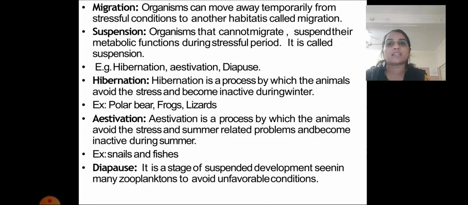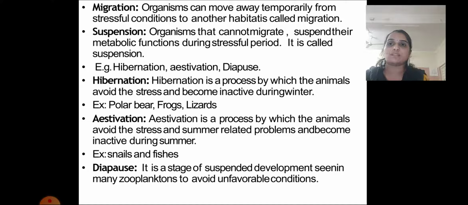Suspension. Organisms that cannot migrate show suspension. Suspension means they reduce the rate of metabolism of their body because of the stressful condition. Because they cannot migrate from one place to another, they lower their metabolism, so that automatically they try to survive in the changed climatic condition.